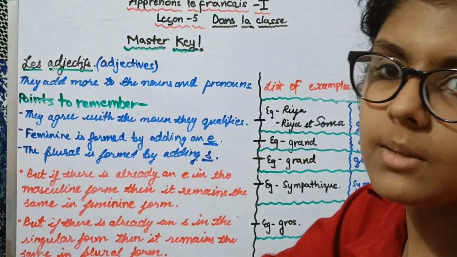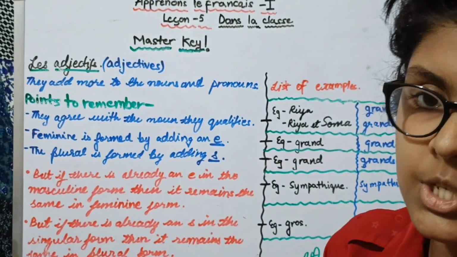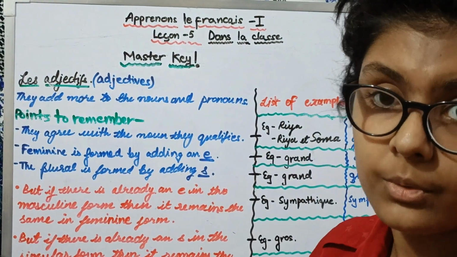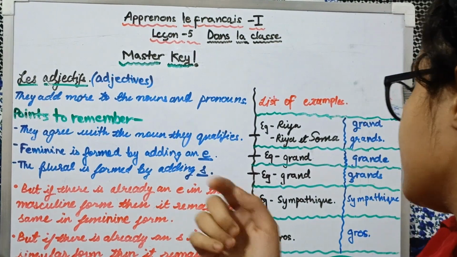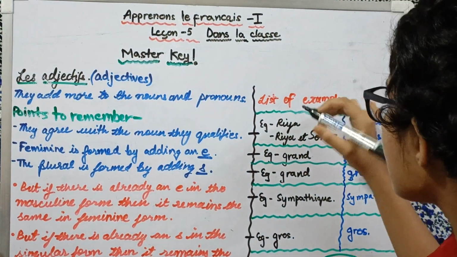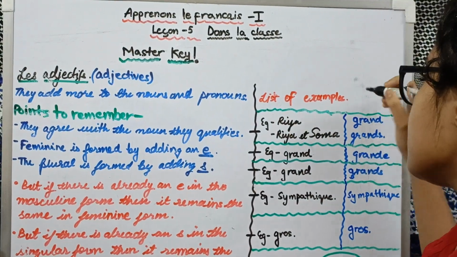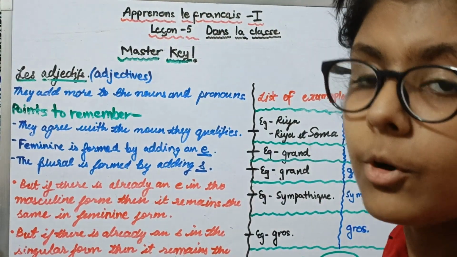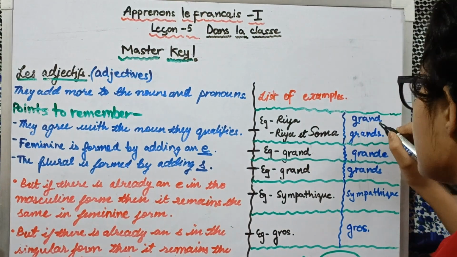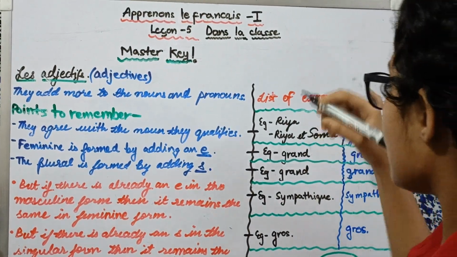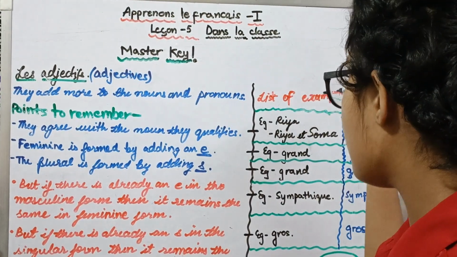We won't see much difference in the pronunciation, but the main thing we are going to see is the difference in the spelling. For example, here I have the first person, that is Ria. Ria is big. So how can I write it? The adjective for Ria is grand. Here there is no S. And in the next one we have Ria and Soma.